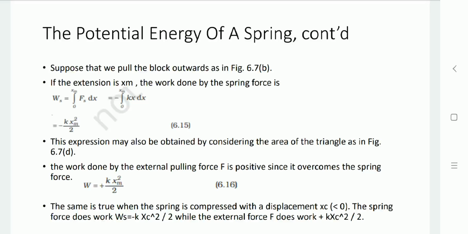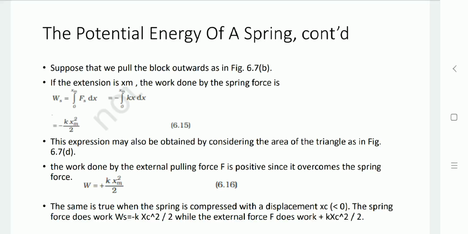Fs equals minus Kx from Hooke's law. Replacing it, we have minus the integration of Kx dx with the limit 0 to xm. So here we have the work done equation, minus K xm square by 2. This expression is also obtained by considering the area of the triangle in diagram B.